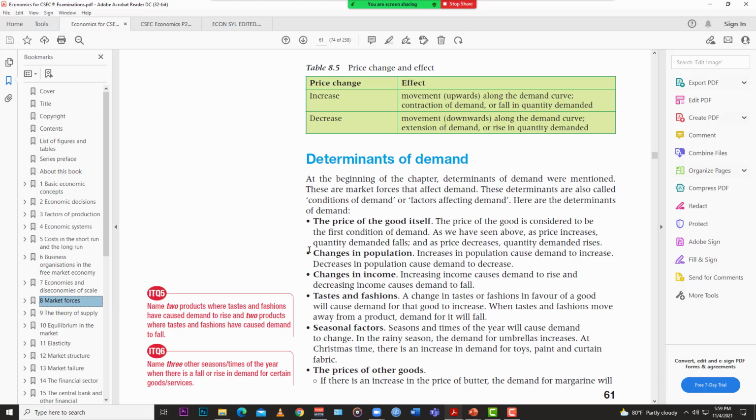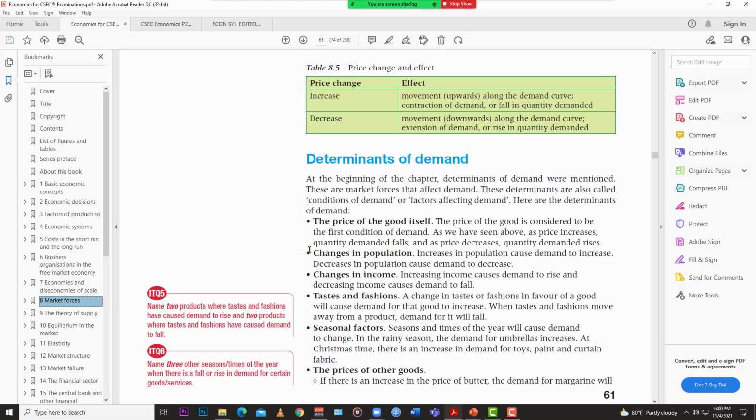A change in population. If the population increases, demand goes up naturally. If the population decreases, demand goes down. And a key thing I expected to hear first was income. A change in your income. If you get a raise in pay, your demand for goods will increase. If you get a cut in pay, your demand will decrease. So your income can determine your demand.